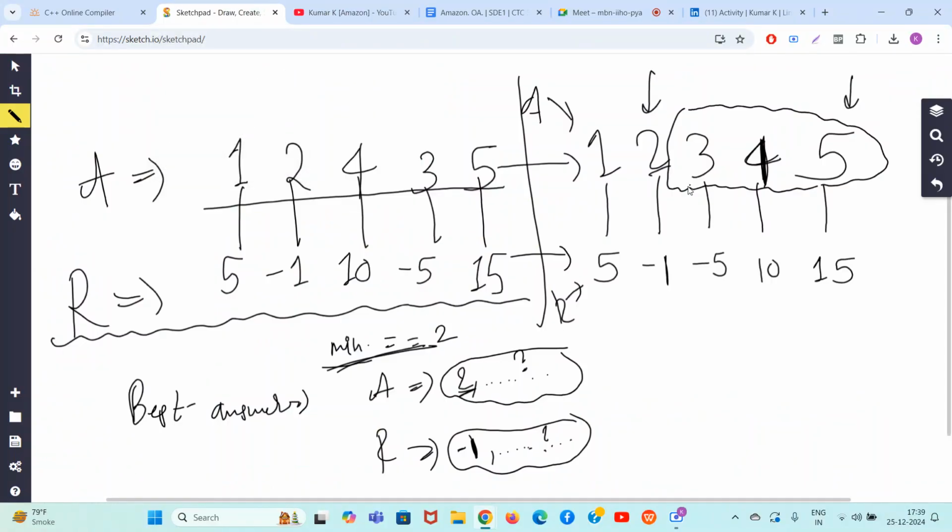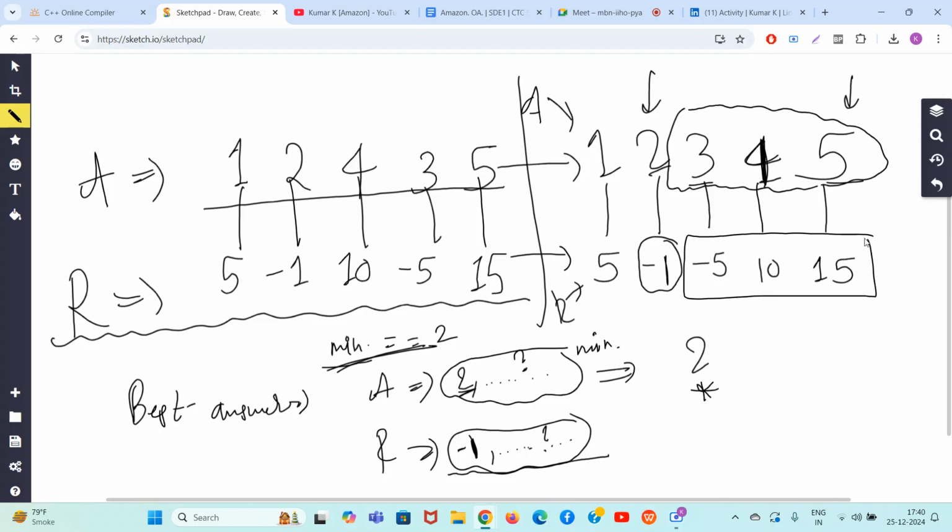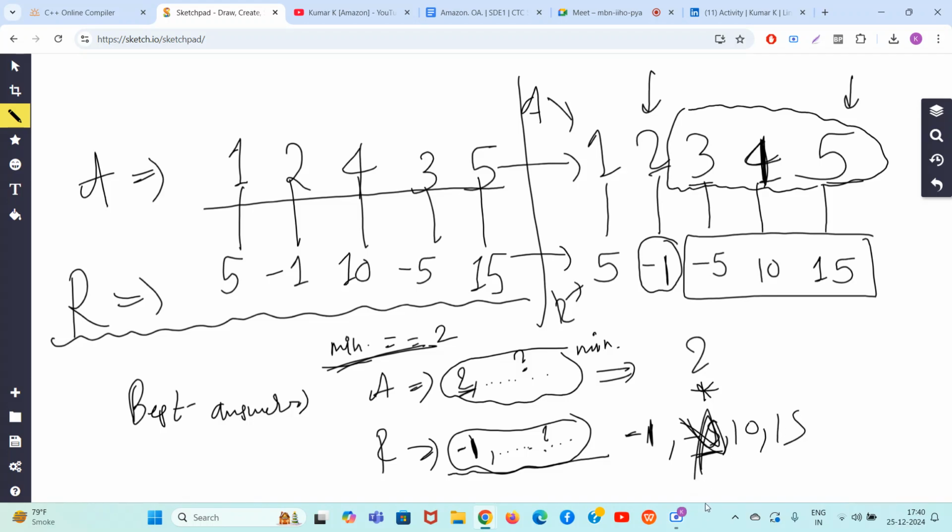So guys, we can select anything from 3, 4, 5. It does not matter. The minimum of all of them will be 2 only. Now you have to multiply this with the R sum. So guys, minus 1 has already been selected. Tell me which element should you select from here so that the sum increases. Minus 1. I can select everything. Minus 5, 10, 15. Should I select minus 5? No, it's decreasing the sum. You should only select 10 and 15.